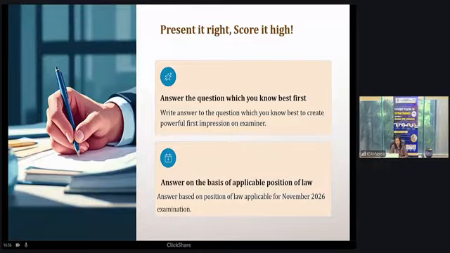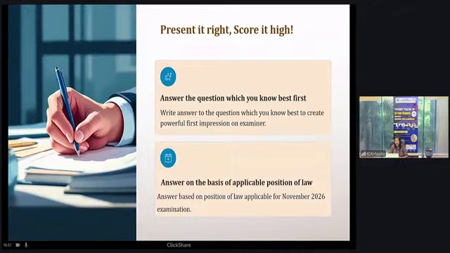So you cannot read the entire question paper for sure, but you can have a glance to identify which topic you have prepared, and which question appears to be one that you have already practiced and you are confident enough to solve. Take that question first. That will leave a good impression also. It will also give you a good morale boost.